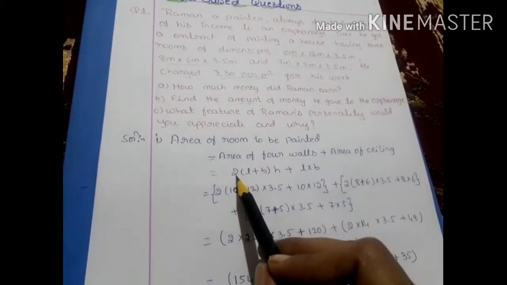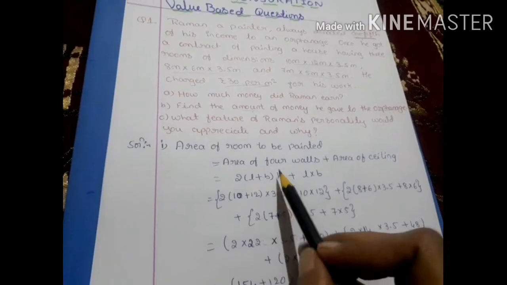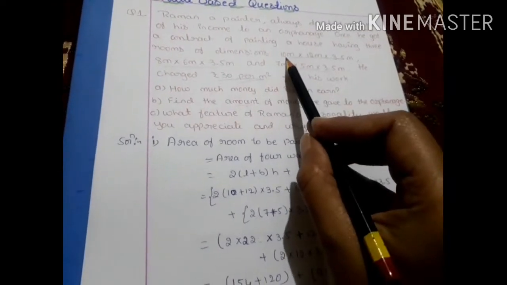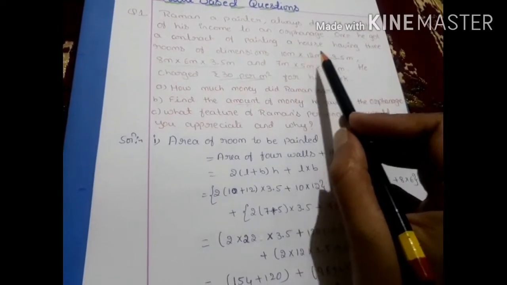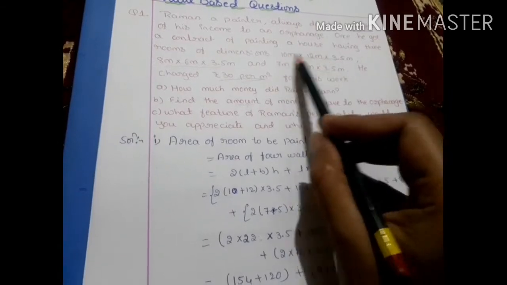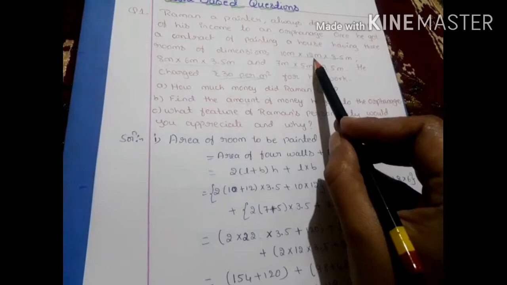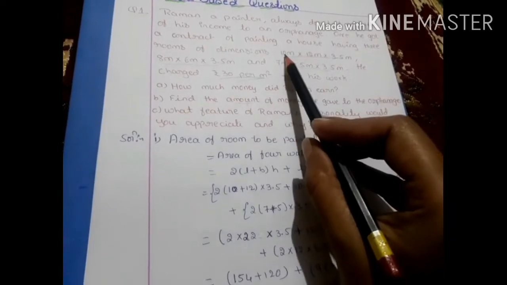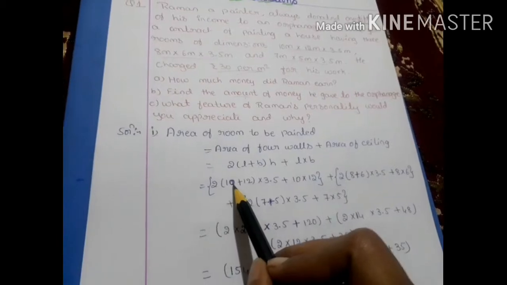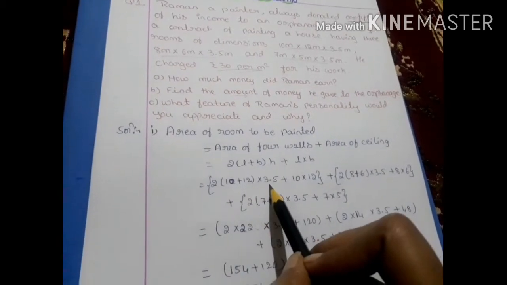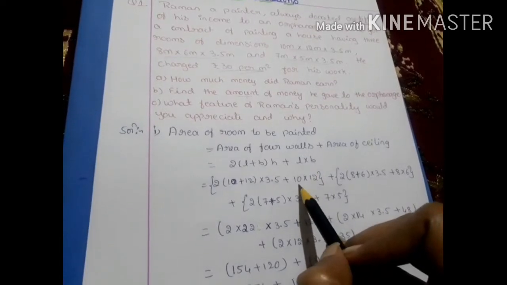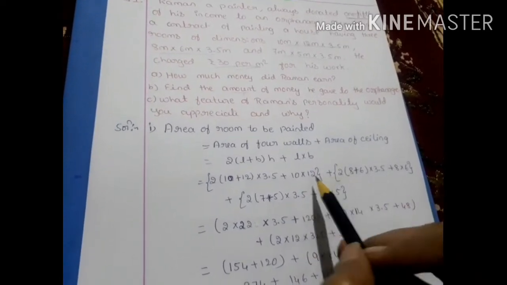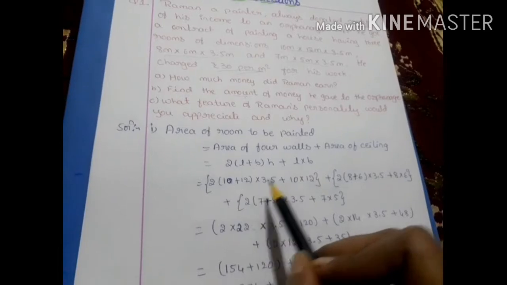Okay. 2 into (L plus B) into H for the first room: 2 into (10 plus 12) into 3.5 plus again L into B, 12 into 10 or 10 into 12. Here substitute 2 into (L plus B) into H plus L into B. L is 10, B is 12. This is for the first room.